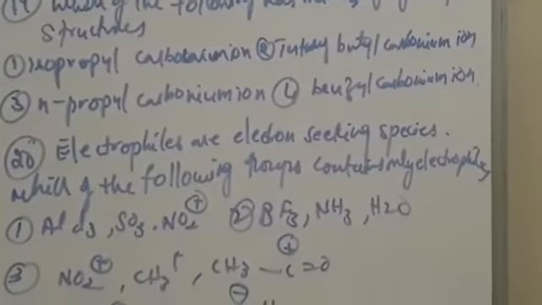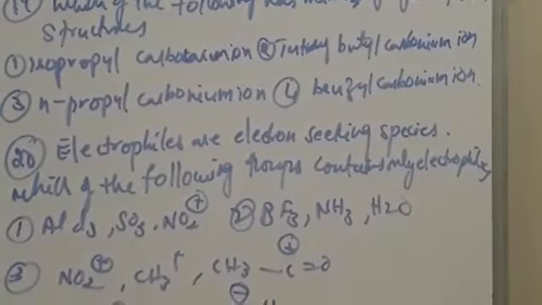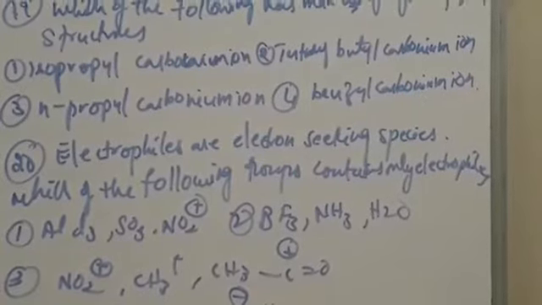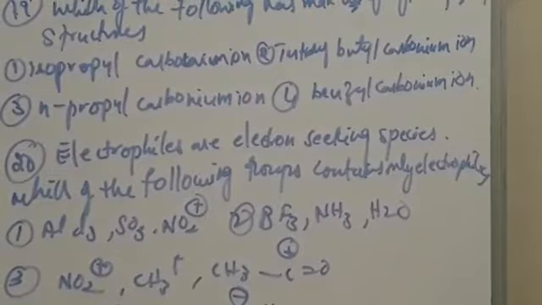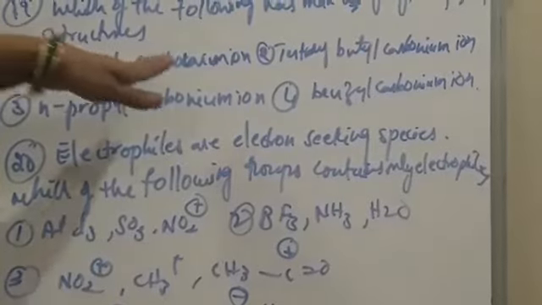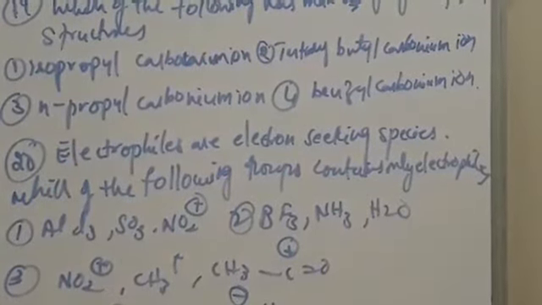Next, which of the following has the maximum number of hyperconjugation structures? Hyperconjugation may take place in carbocations and also in alkenes, generally unsaturated compounds. Here all carbocations are given.